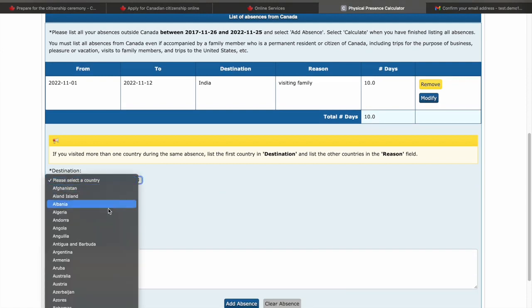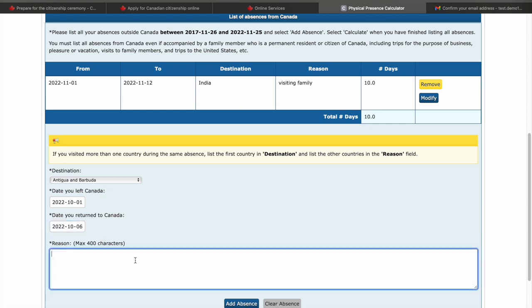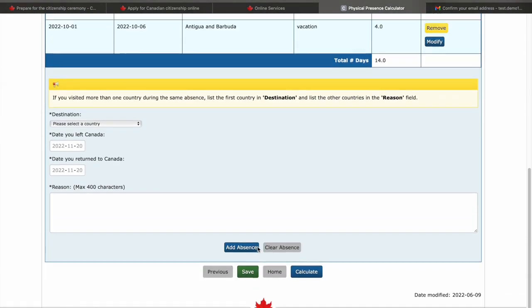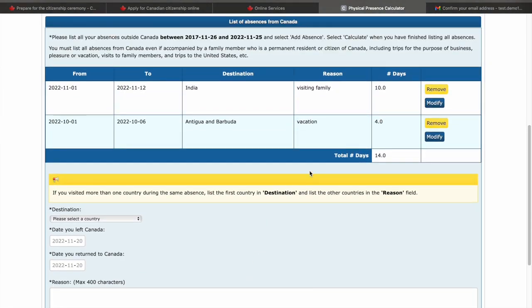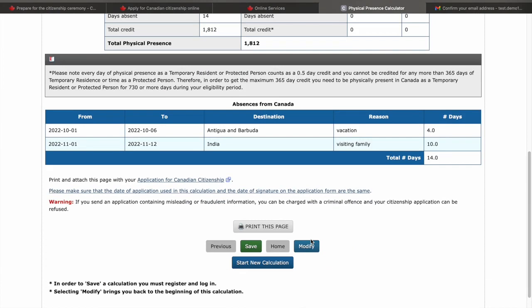Maybe let's say you went to Antigua for a vacation. From a random date I'm giving here, let's say for 1 week you were on vacation. I'm just giving these dates here. Keep adding, and it will calculate the number of days you were absent from Canada. Once you save it, you can calculate it, and now it has given you the complete list of days that you were away from Canada.